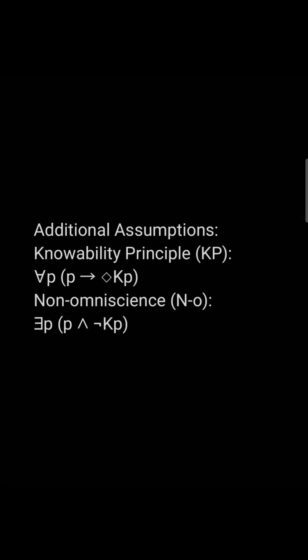Here are some additional assumptions for the proof. The first is the knowability principle, that for all propositions P, if P is true, then P is knowable. And for reductio, we have non-omniscience, that there exists a proposition P where P is true, and it's not the case that P is known.